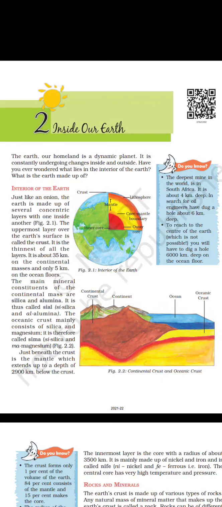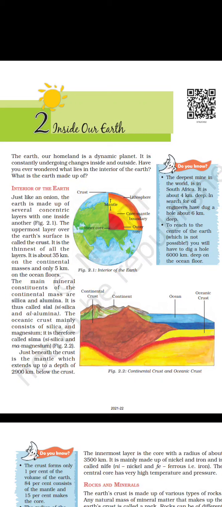Social science, our environment, textbook and geography for class 7. Second chapter, inside our earth, audiobook. The earth, our homeland, is a dynamic planet. It is constantly undergoing changes inside and outside.